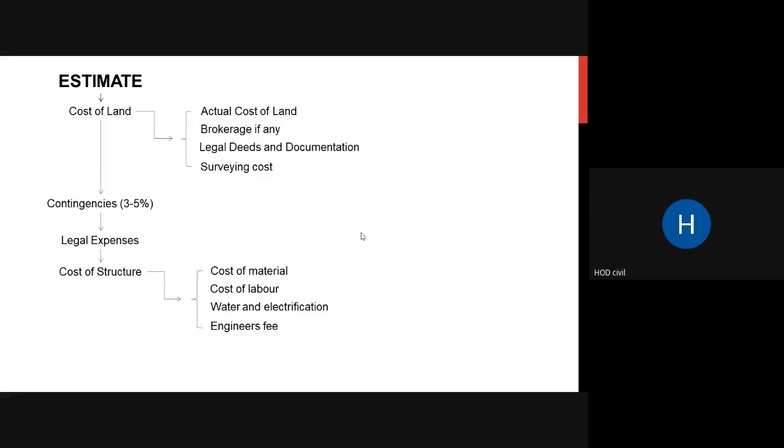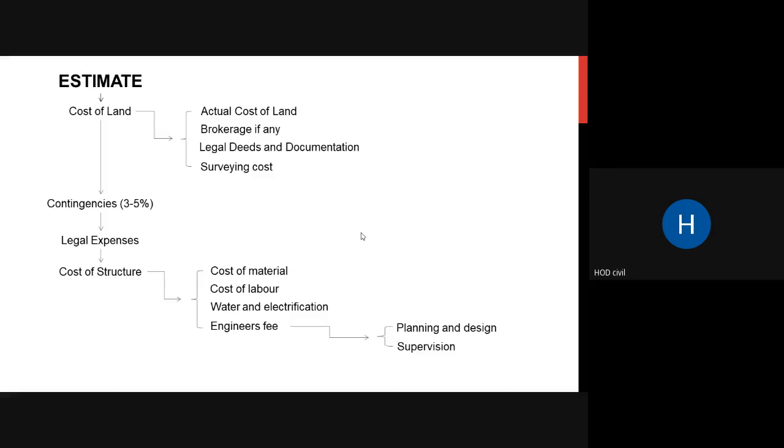Then there is the engineer's fee. You are going to work on that, so designing, and you are going to do planning. All those things they are going to pay for. Okay, so planning and designing and supervision also you have to do. So that also is paid for in the cost of structure. That is kept in your cost of structure.